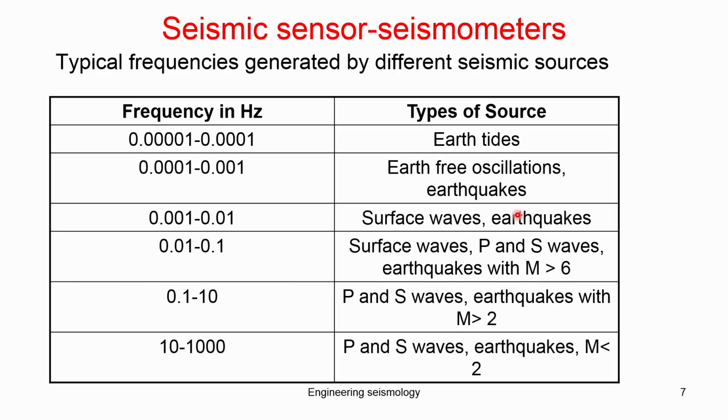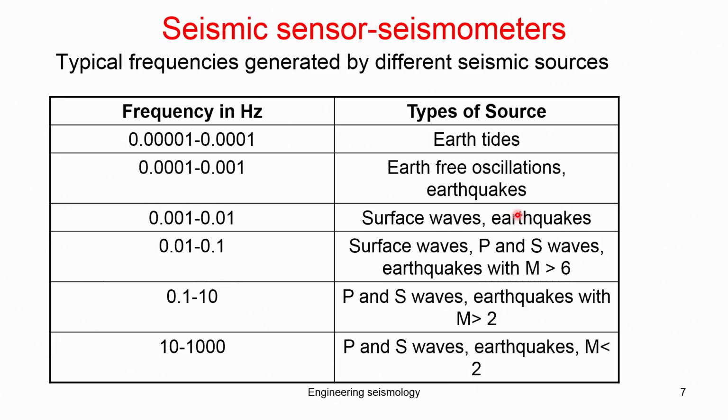If you want to record a particular type of seismic wave created by the respective source, you should have the corresponding frequency capacity in the equipment. You can see that the earth tide vibrates at 10 to the power of minus 5 to 10 to the power of minus 4. The earth free oscillation earthquakes are 10 to the power of minus 4 to 10 to the power of minus 3, and then surface wave earthquakes are 10 to the power of minus 3 to 10 to the power of 2.